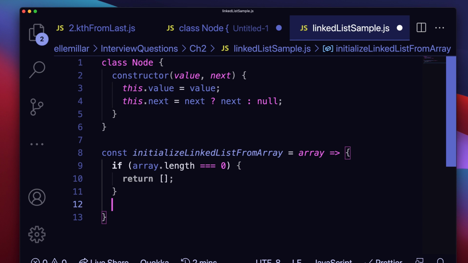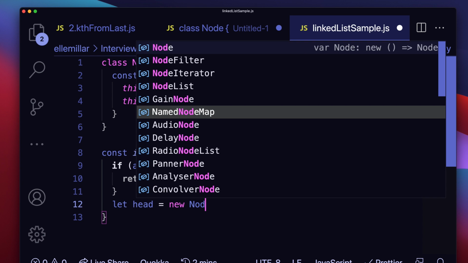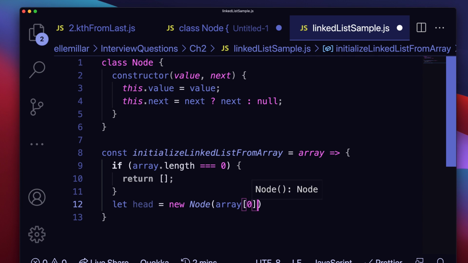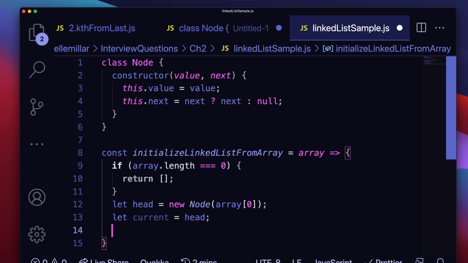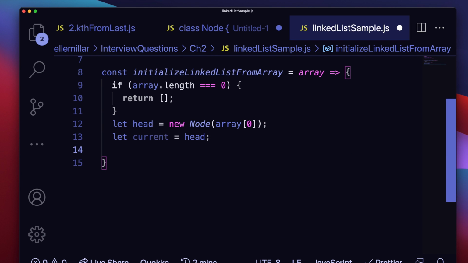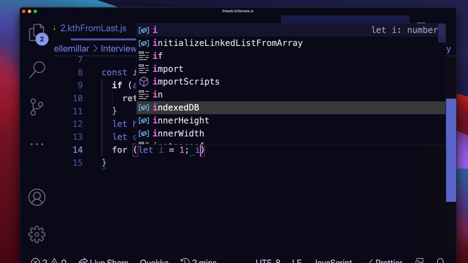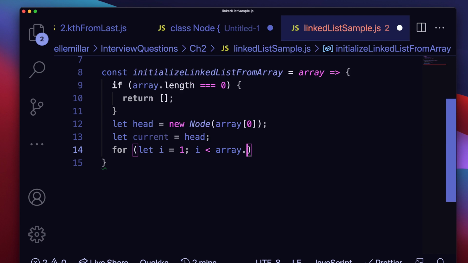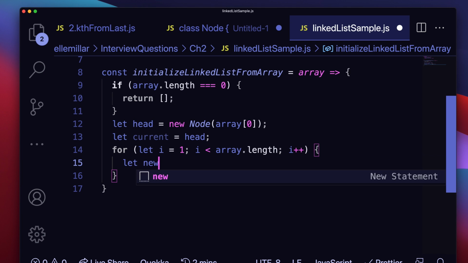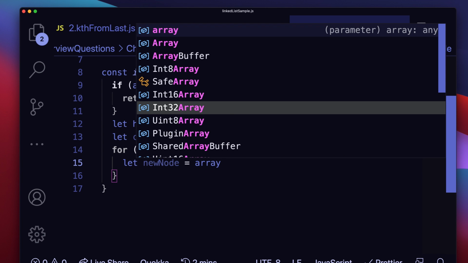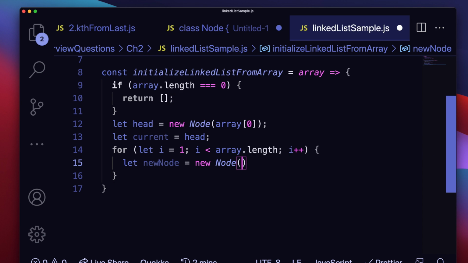And how I initialize my linked list usually is from an array. So I do const initializeLinkedListFromArray is equal to array arrow notation, curly braces, and I say if array.length is equal to 0, return an empty array because there's no linked list to make, else we have an array with elements. So I'm going to let head equal new Node(array[0]), and I say let current equal head.